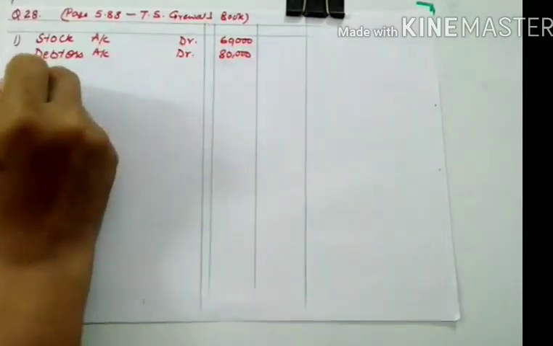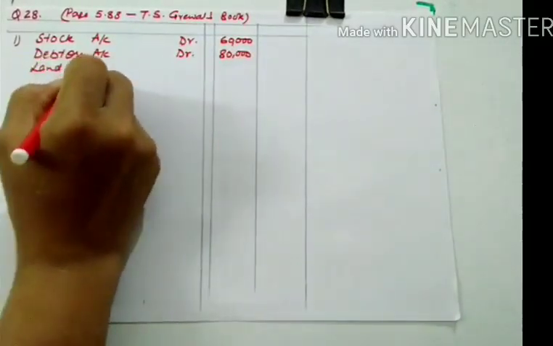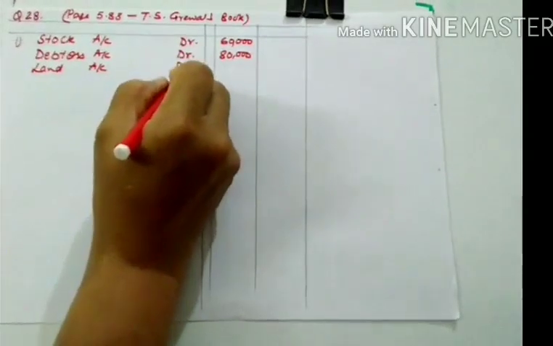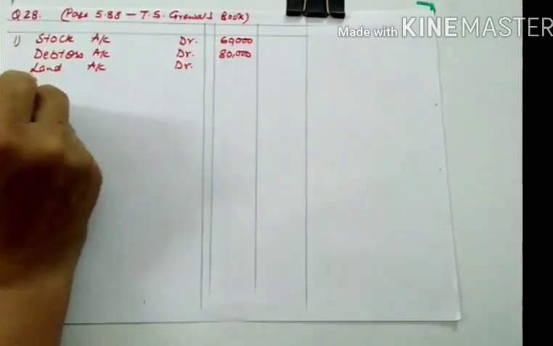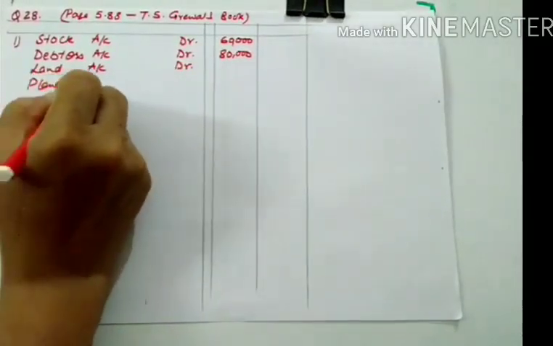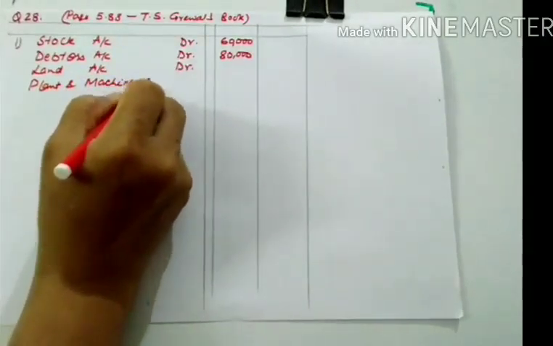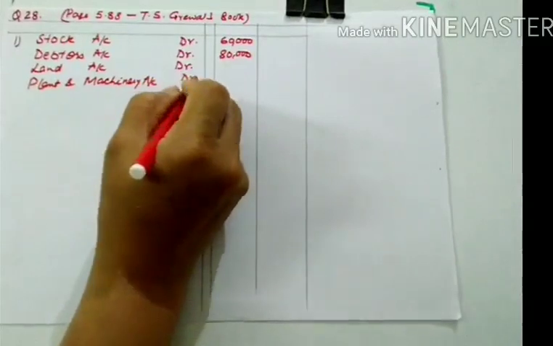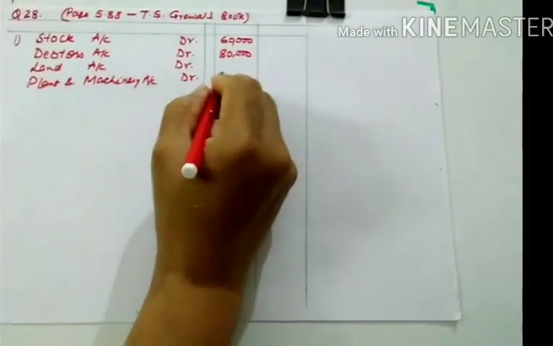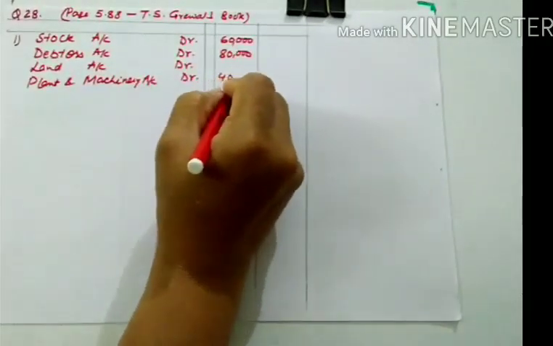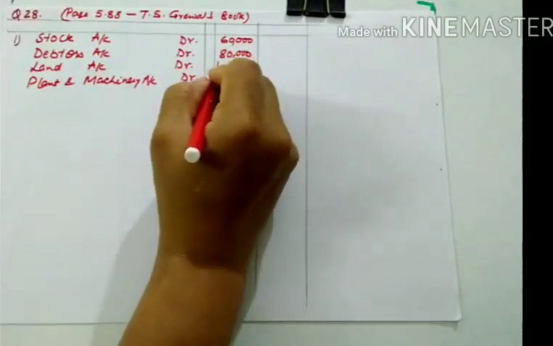Then land is also debited because it's an asset. Plant and machinery debit. Plant and machinery is 40,000 while land is 1 lakh.